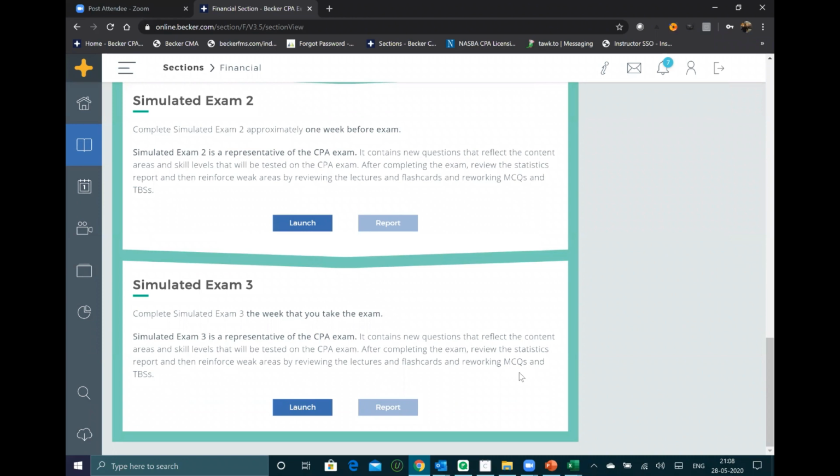And don't go for the CPA exam if you're scoring less than 70%, or less than 60% in the mock test. Don't write the CPA exam. You will fail, because this mock test will give you an indicator of where you are in your CPA exam preparation. If you are scoring less than 60%, please don't go to the exam. Straight away reschedule the exam. This is a thumb rule. If you are scoring lesser than 60% in the mock test, don't go for the CPA exam.